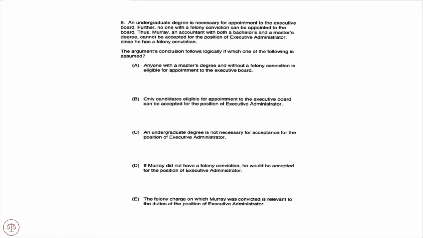All right, so first step, argument of facts. Clearly we have an argument or structural indicator of "thus," so our conclusion is that Murray cannot be accepted for the position of executive administrator. And how do we know that?